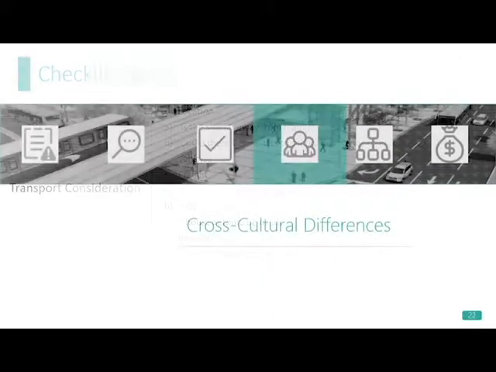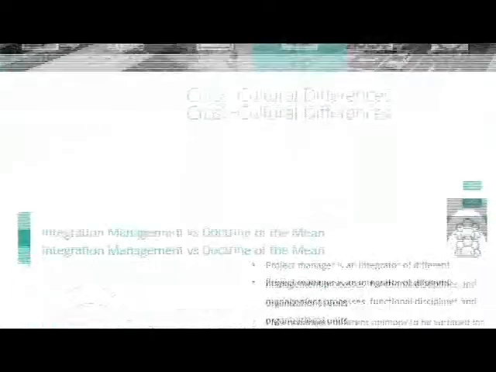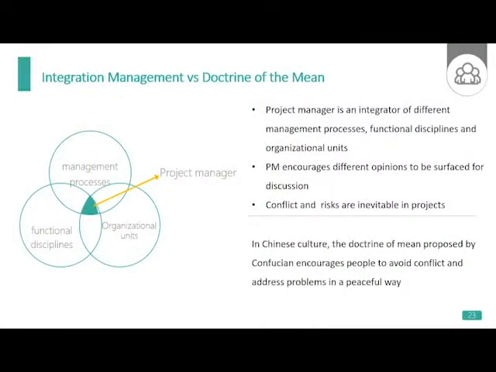Next, I will talk about cross-cultural differences. Singapore and China have many cross-cultural differences in project management. In Singapore, the project manager is an integrator of different processes and units. Different opinions can be surfaced for discussion. However, in Chinese culture, because of the doctrine of the mean proposed by Confucius, people don't like conflict and always want to address problems in a smooth way.